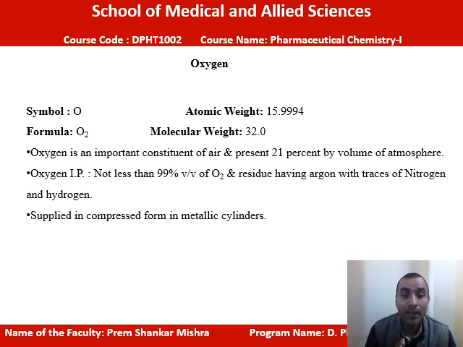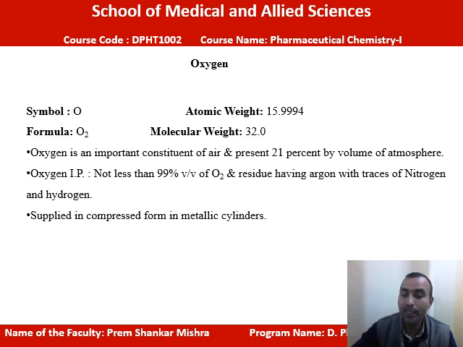Means according to IP, it should not be less than 99% volume by volume of oxygen, and the remaining amount can be argon. It can also have trace amounts of nitrogen and hydrogen, and it can be supplied in a compressed form in a metallic cylinder.